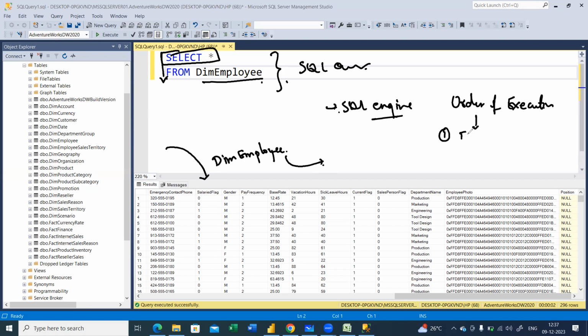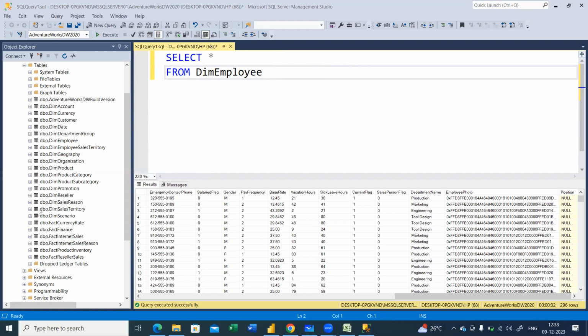First one is the FROM keyword. Second one is the SELECT keyword. Is that clear? First the location, then what to select. Yes, from the DimEmployee table, I should select all the rows and columns. Clear with that? Is that clear right now, Vijay? Yeah, as of now, yeah.